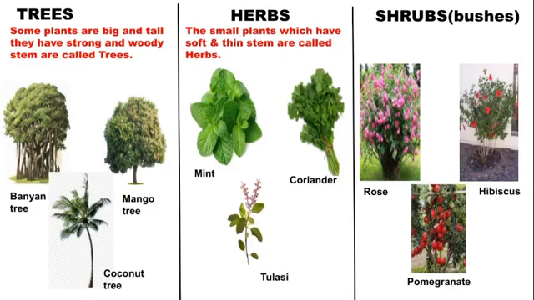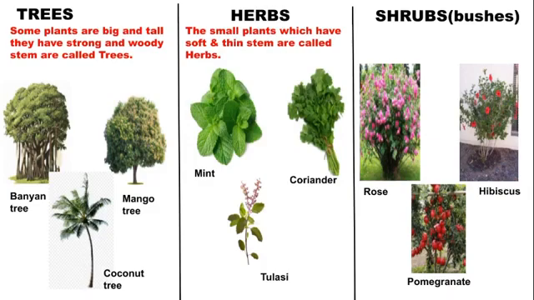So what are herbs? The small plants which have soft and thin stems are called herbs. For example, mint, coriander, tulsi. Usually we all see these plants, isn't it? Yes. If you take these plants in your hand, you can break the stem easily, isn't it? Yes. So you can test it at your home. Usually we use these herbs in our kitchen also. So you can observe. Okay. These herbs have soft and thin stems. Okay. So next one is shrubs.